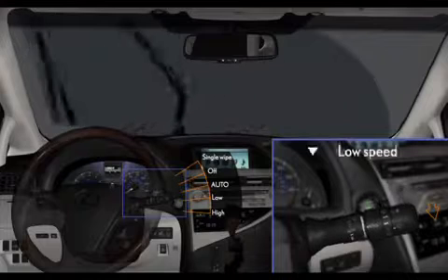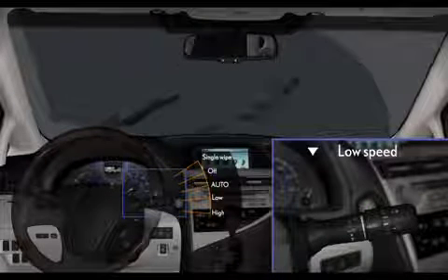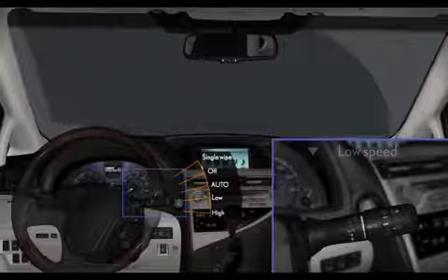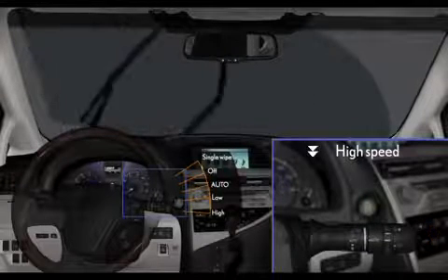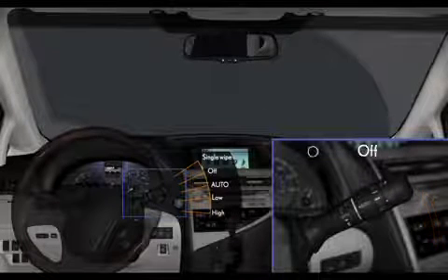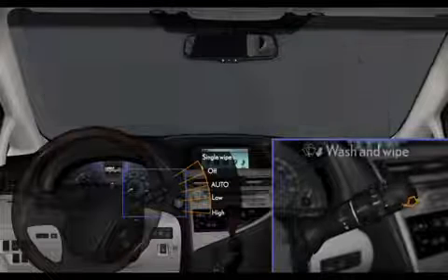Low speed. High speed. Return the stock to its original position to turn off. Wash and wipe.